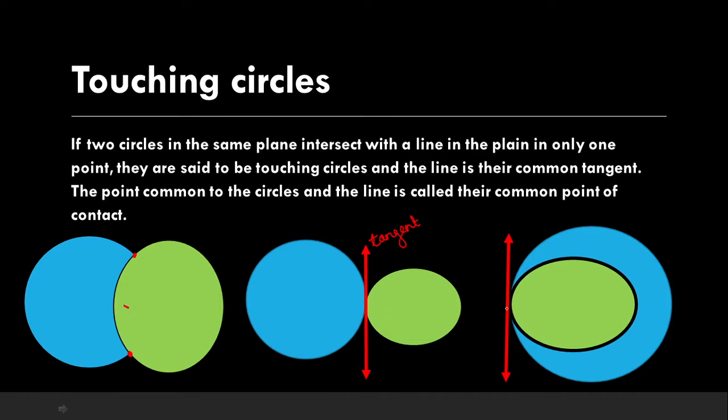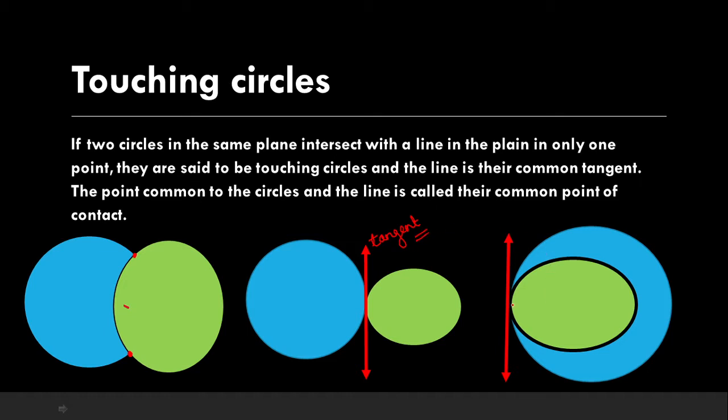Now, if we move towards figure number 3, here we have two internally touching circles. Why internally? Because one circle lies within the other circle and they touch each other in a single point, and if we draw a line passing through their touching point, that line will again act as a tangent to both the circles.